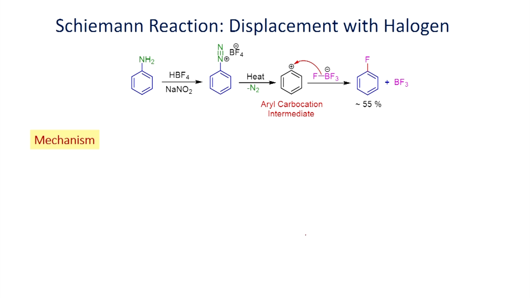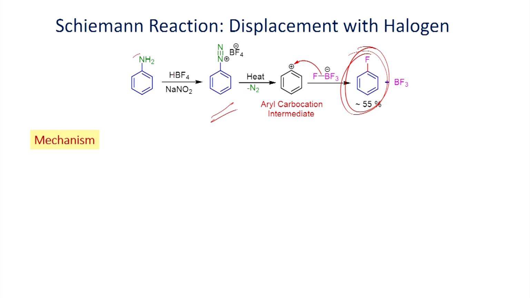Now, let us look at the replacement of nitrogen. For example, if you take the diazonium salt, and the diazonium salt can be converted into halobenzene. In this case, for example, if you want to make a fluorobenzene, what you have to do?